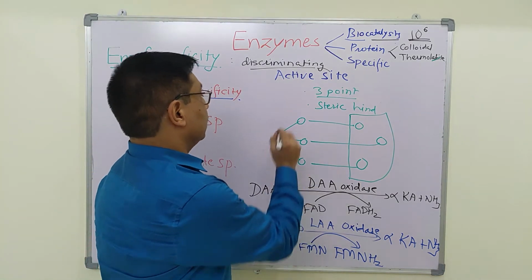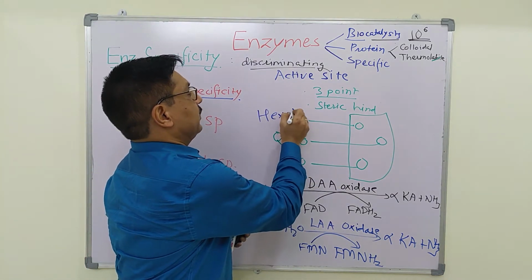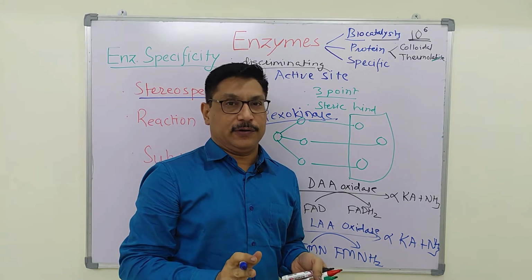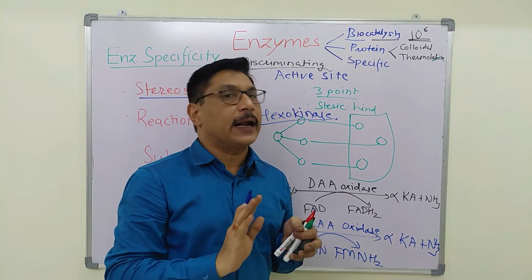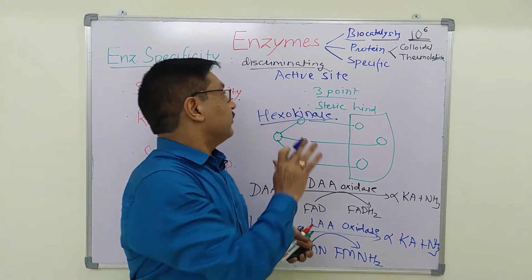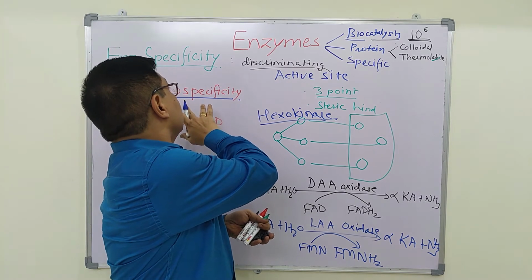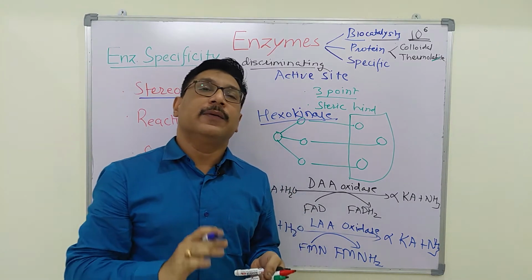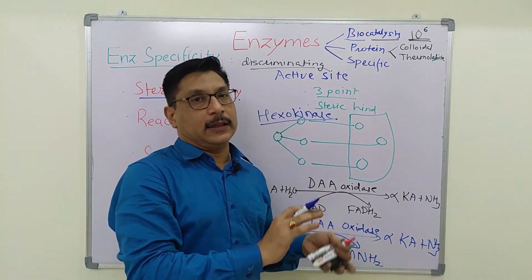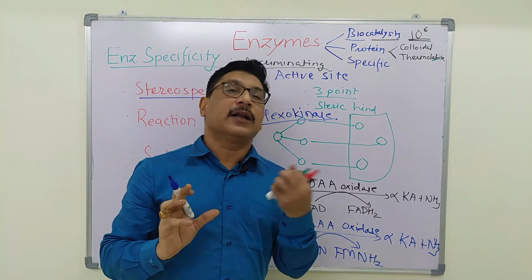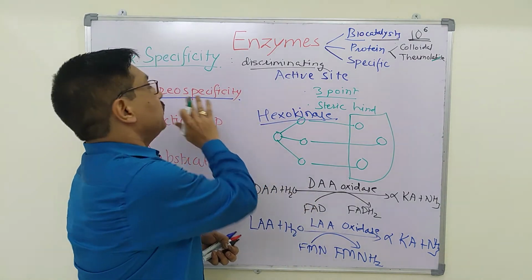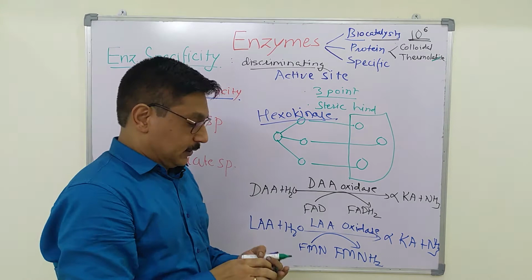Hexokinase is specific for D-hexoses. That means it will act only on D sugar and not on L sugar. One class of enzyme that does not exhibit stereospecificity is isomerases, because they convert one isomer to another. So they have to recognize one isomer and convert it into the other isomer. So stereospecificity is not exhibited by isomerases.